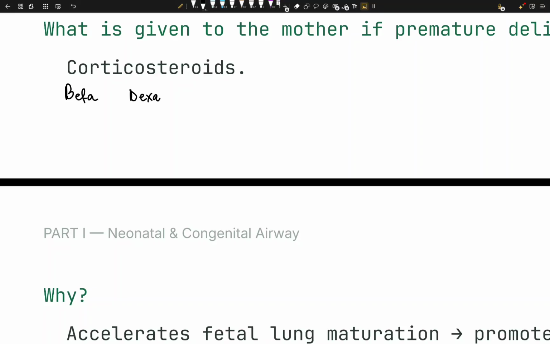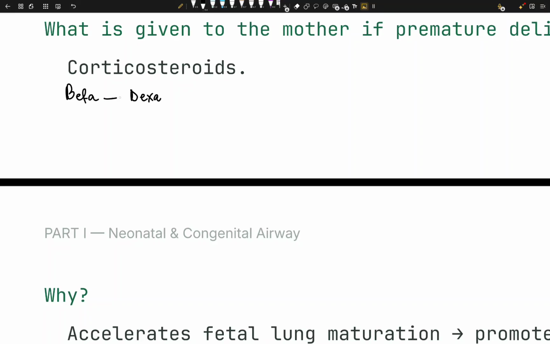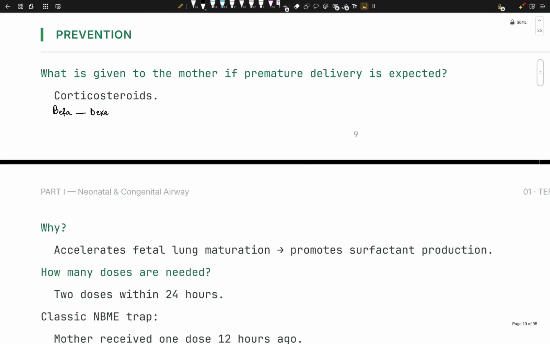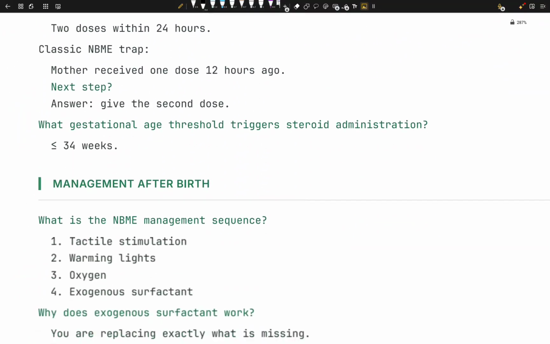So just know them: they are quite long acting in their nature, and they don't have any mineralocorticoid effect. We don't want to mess up the aldosterone signaling pathway, right? So that's why we are giving both of these. So beta and dexa. Just know that. Okay. So now we know that.